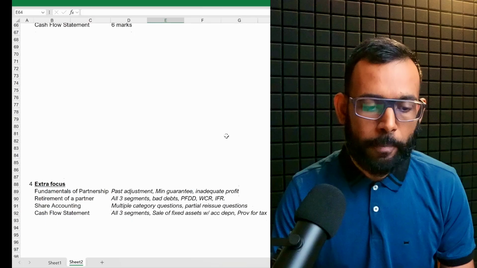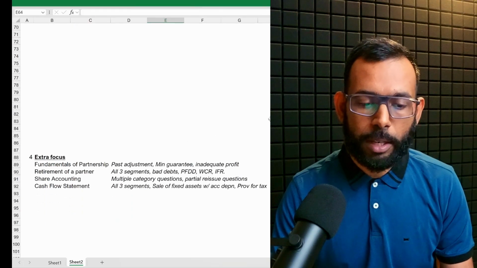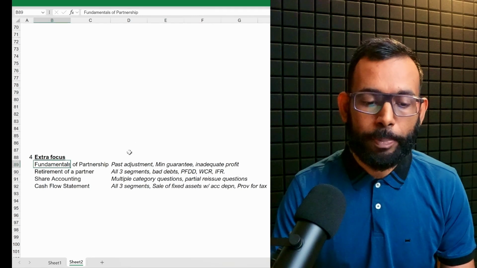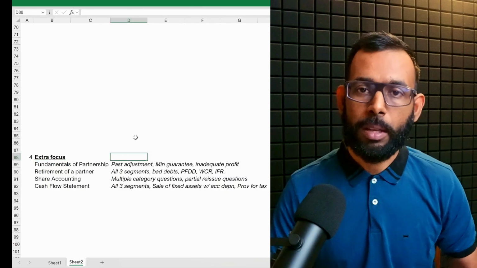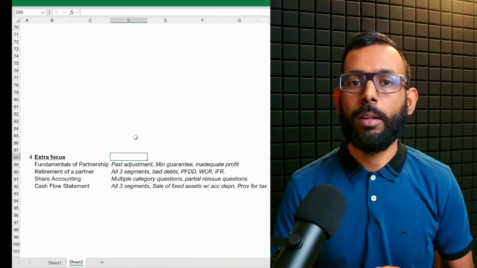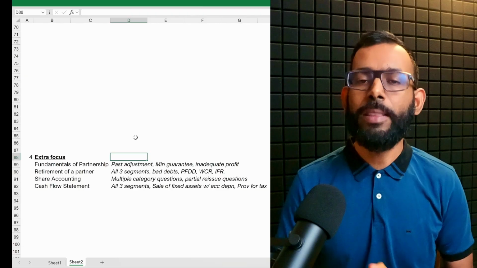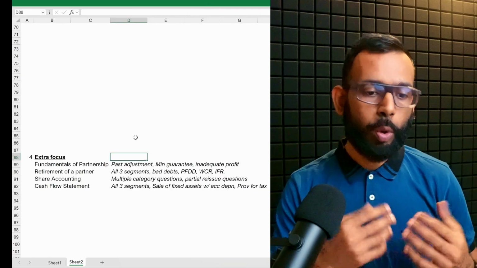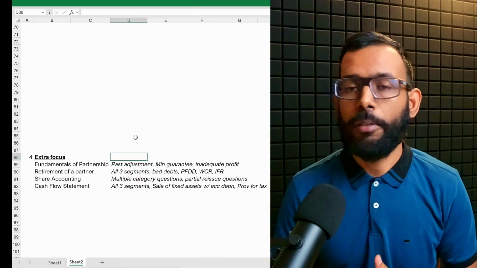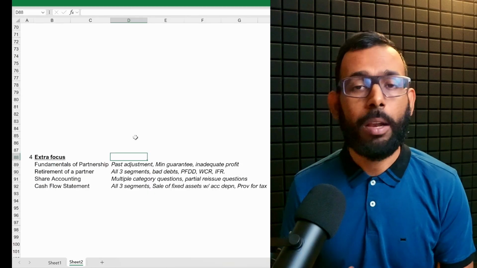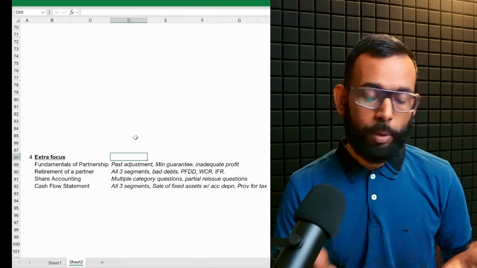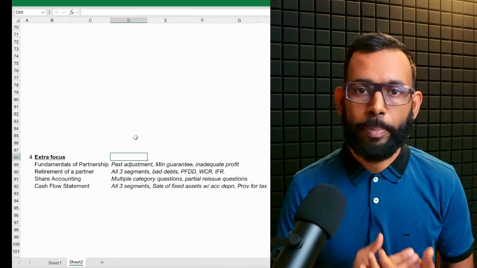Let's go to the fourth segment. What specific focus do you have to pay attention to in those 4 chapters? With respect to fundamentals of partnership, pick the questions that contain past adjustments, minimum guarantee, and particularly inadequate profit questions. With respect to retirement of a partner, pick the questions that have all 3 segments being tested. Do not assume that in the board exam they will not ask the balance sheet, or that if they will not ask revaluation, they will ask only to prepare the capital account and balance sheet. Do not assume that they will ask only 2 segments. Practice all 3 segments. They may ask, they may not ask. We cannot say it as a guarantee.